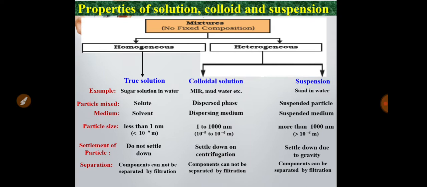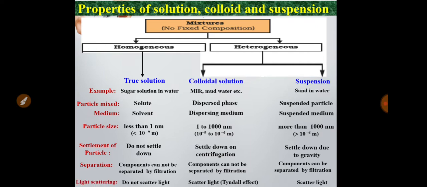But for true solution and colloidal solution, you cannot separate the particles from the medium because the pores of the filter paper are much larger than the particle size of true solution and colloidal solution. So the particles present in true solution and colloidal solution can easily pass through the pores of the filter paper. That's why they cannot be filtered or separated through the normal filtration process.